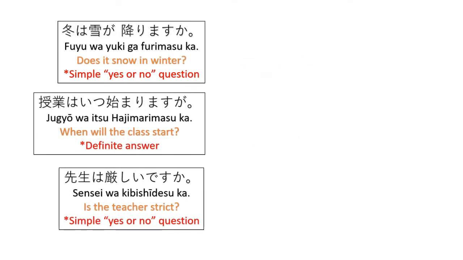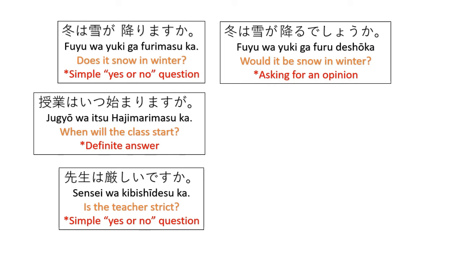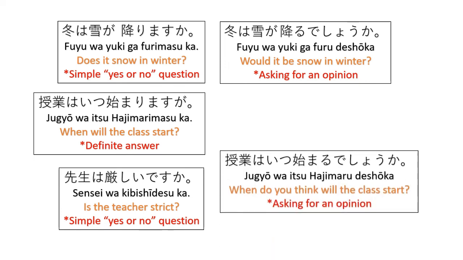Alright, so here we have these sentences and we're going to convert them to deshō ka. For the first one, Fuyu wa yuki ga furimasu ka? So here we have the question, does it snow in winter? And the reply could only be yes or no. So we say, Fuyu wa yuki ga furu deshō ka? Would it snow in winter? So here I'm asking for further opinion of the matter. I'm not asking for a yes or no reply only.